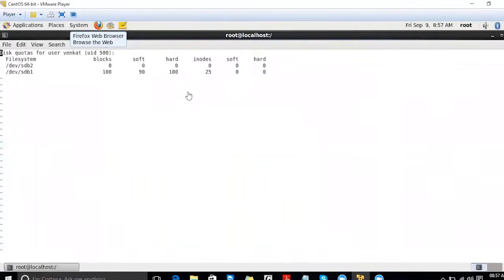So you understand these concepts, right? The quota. In this way, we can assign quota to the users so that we can restrict them from using more than the given space. Most of the organizations use this type of feature for restricting them without misusing the space.